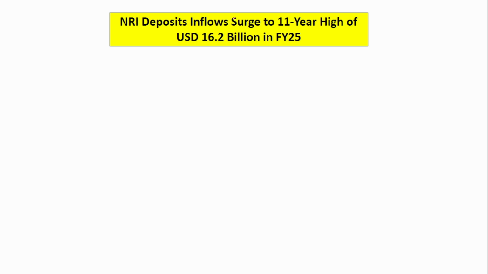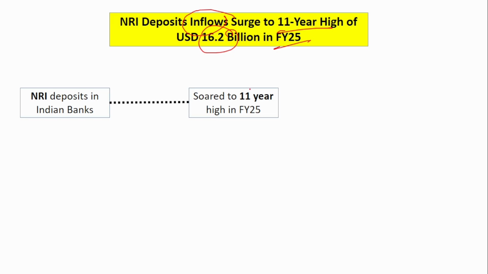Next is NRA deposit inflows surged to an 11-year high of 16.2 billion in financial 25. A lot of NRIs residing outside India send money to India not just to maintain their relatives, but also as investments, because the banks in India offer quite attractive interest rates. So NRIs send money and open FDs in India. That inflow has surged to an 11-year high. NRA deposits in Indian banks soared to an 11-year high in financial year 25.